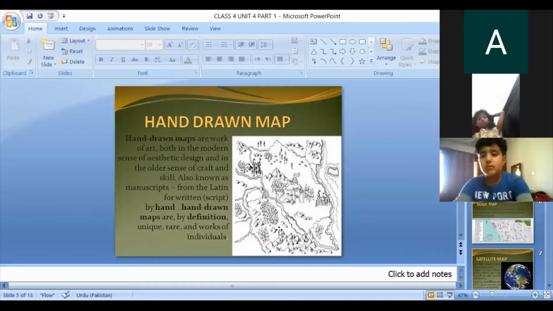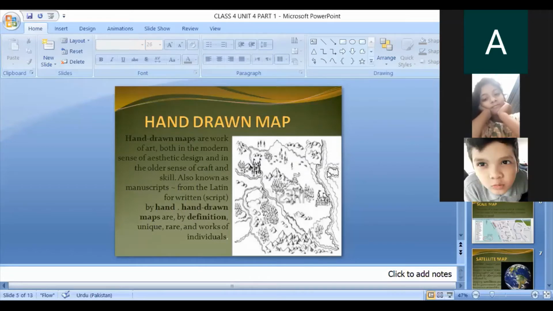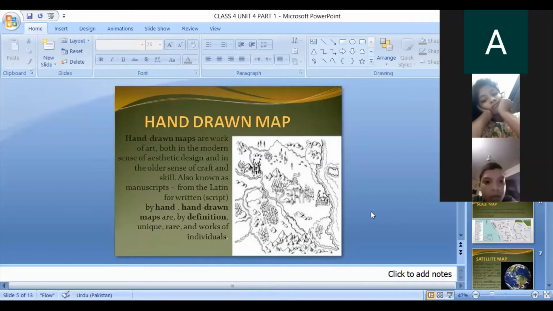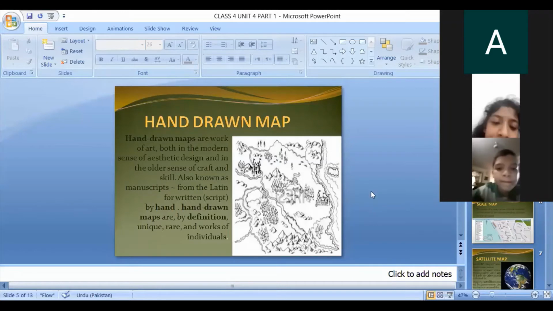This is an area where there are mountains, trees, river, and land area. Okay. This map is drawn with the help of hand.